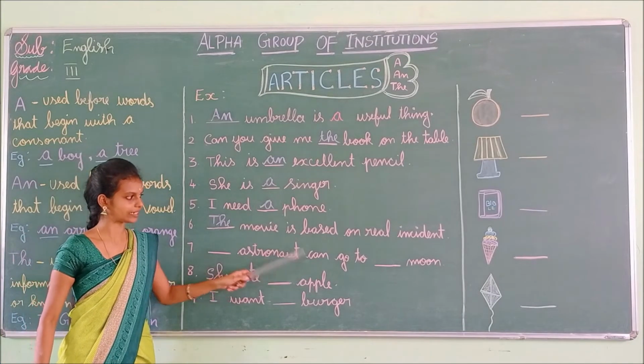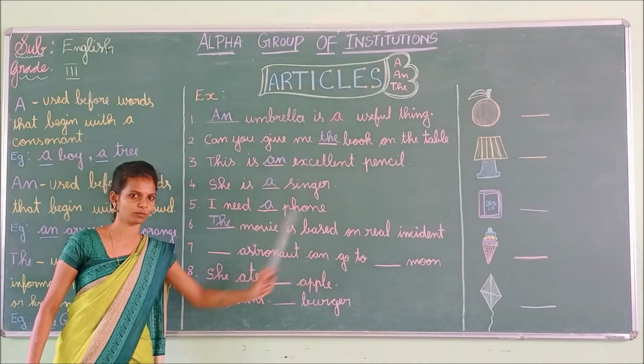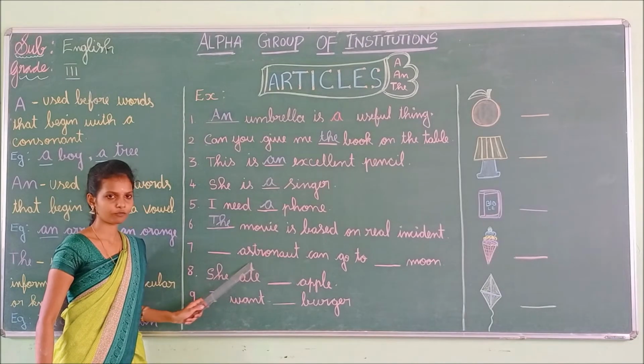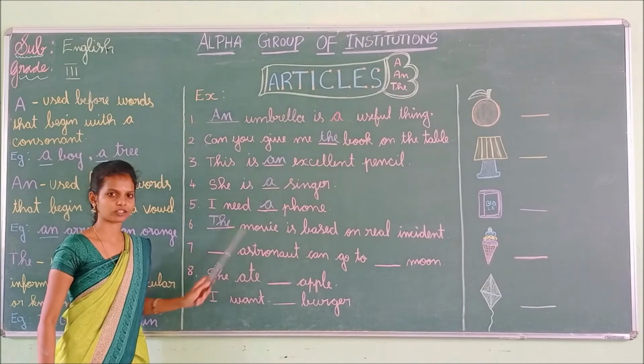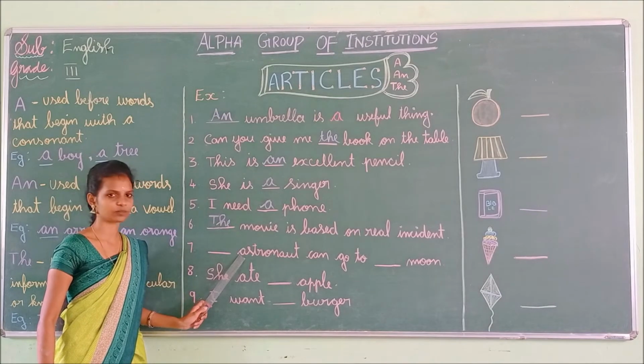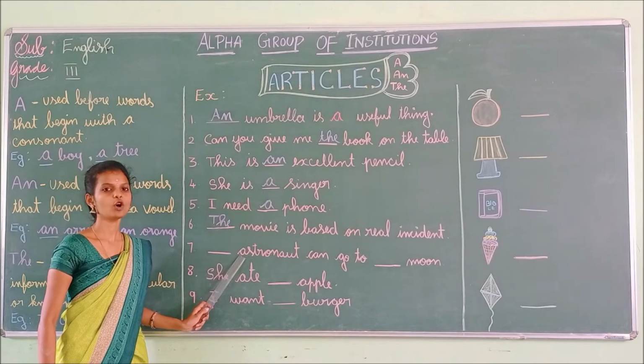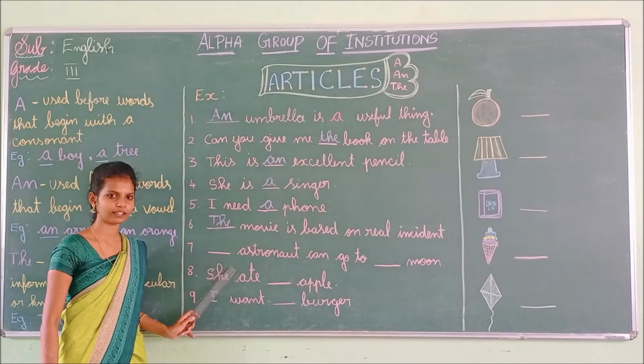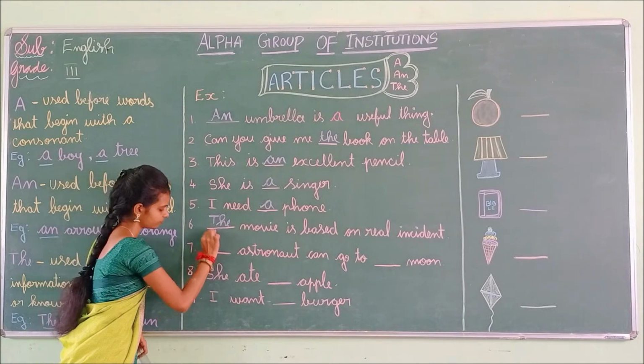Dash astronaut can go to dash moon. Okay, dash astronaut. See the spelling. See the word first. Astronaut begins with the spelling A. So A is a vowel sound. So what do we have to use here? An.